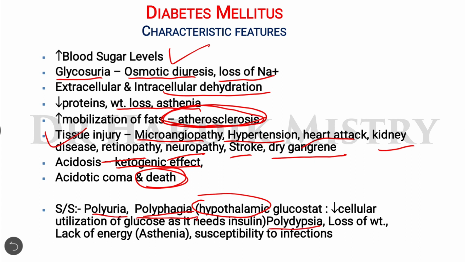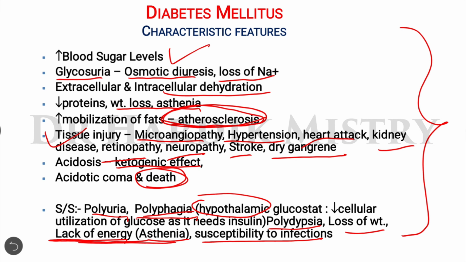Polydipsia and polyuria: polydipsia means increased water intake, and polyuria means increased urine formation and output. Also loss of weight, lack of energy, asthenia and susceptibility to infection. So these are all the characteristic features of diabetes mellitus.